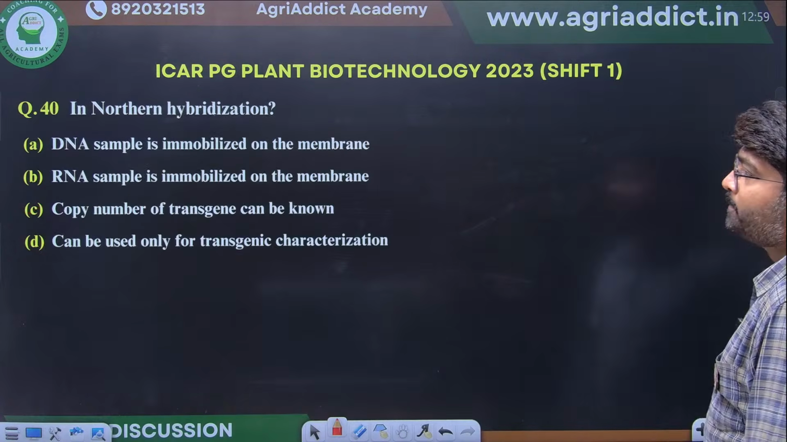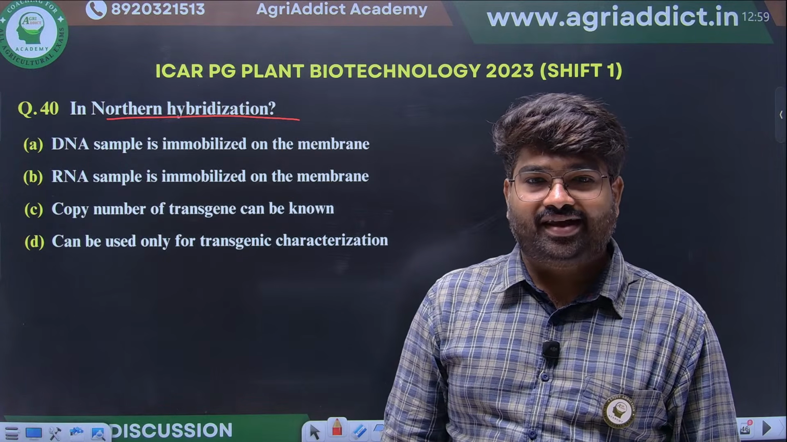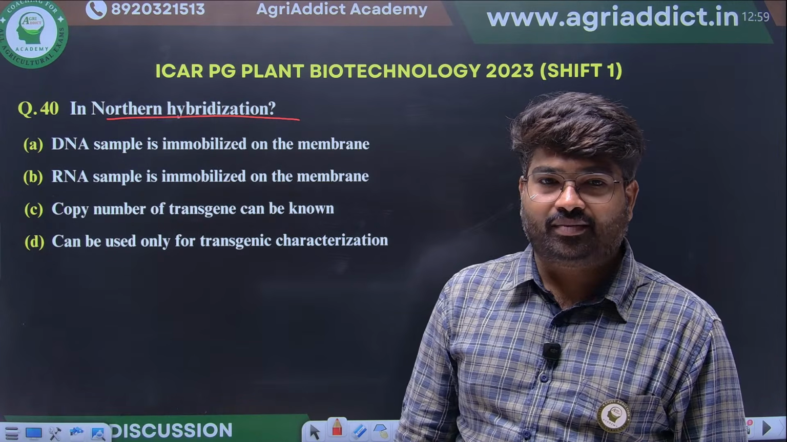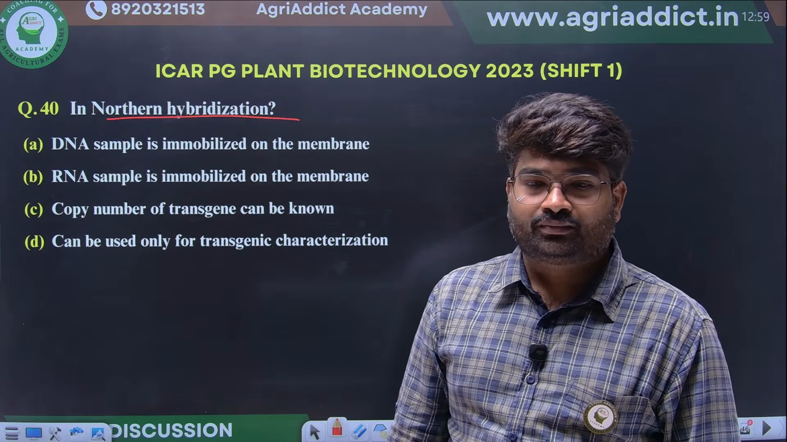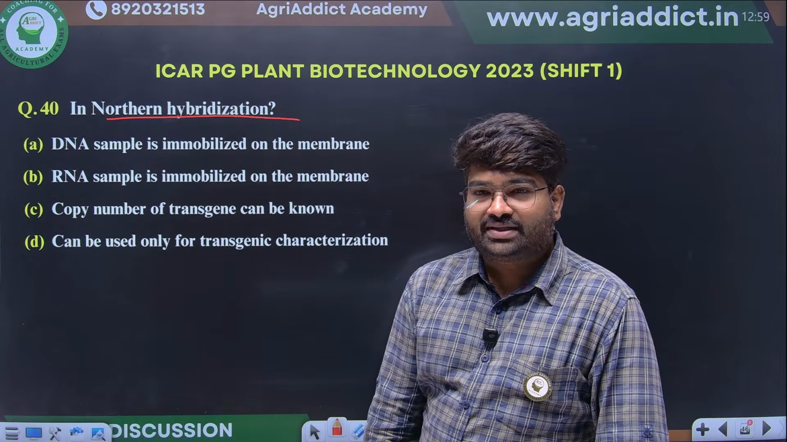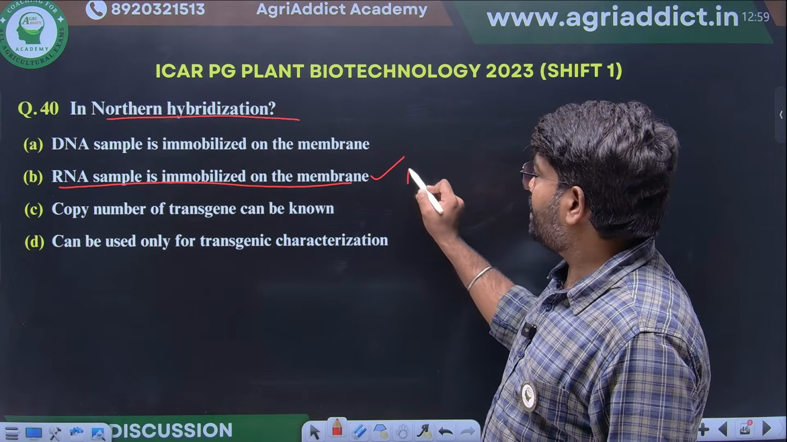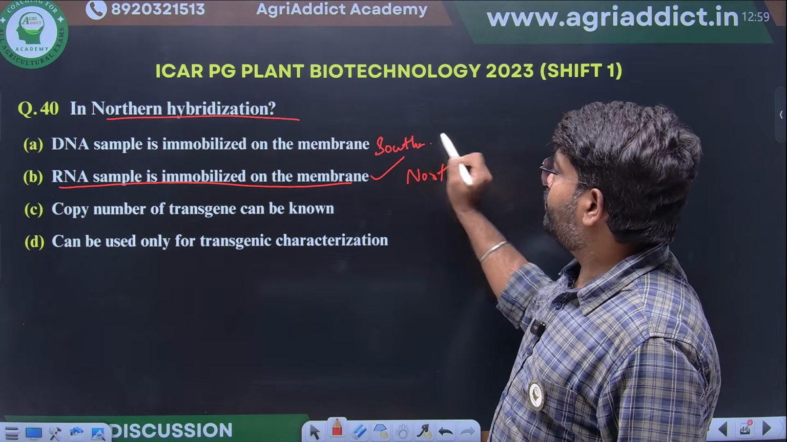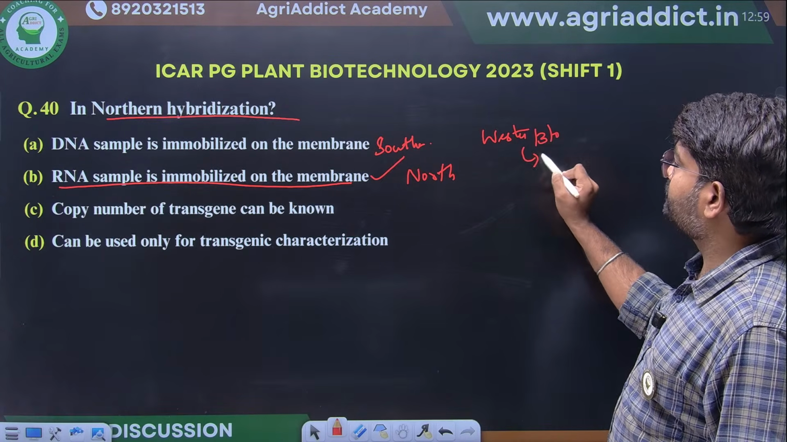Very good. In northern blot hybridization, what will be immobilized on the membrane, whether DNA or RNA or protein? RNA sample is immobilized on the membrane in northern blotting. DNA means southern blotting. Protein means western blotting.